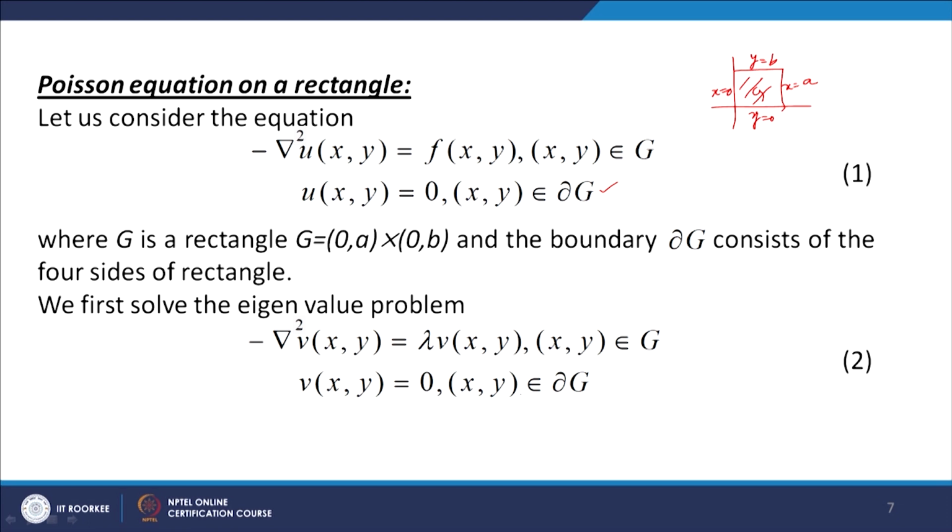So v(x,y) equal to 0 on the boundary of G means v(0,y) equal to 0, then v(x,0) equal to 0 corresponding to this side, and then v(a,y) equal to 0 corresponding to this side, and v(x,b) equal to 0 corresponding to this side. So these are 4 boundary conditions which come from this Dirichlet condition.